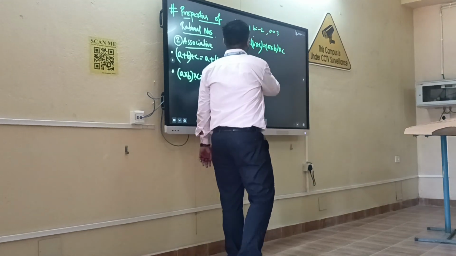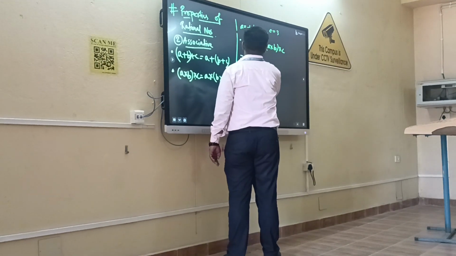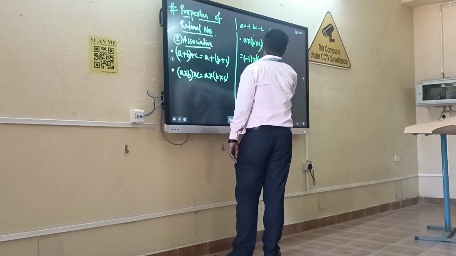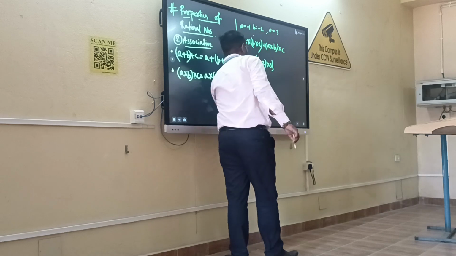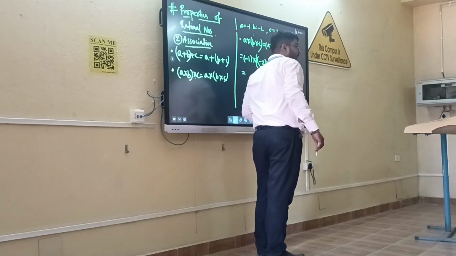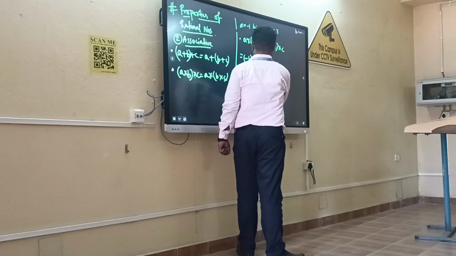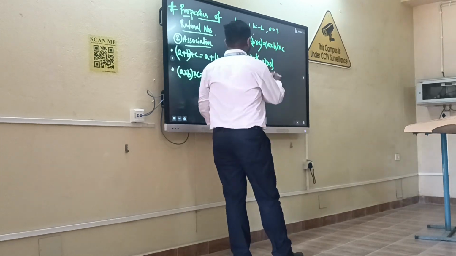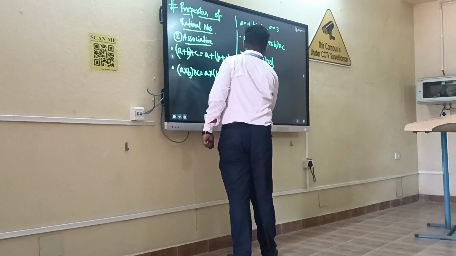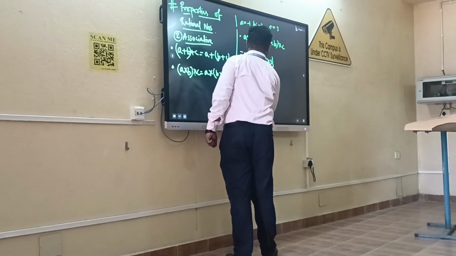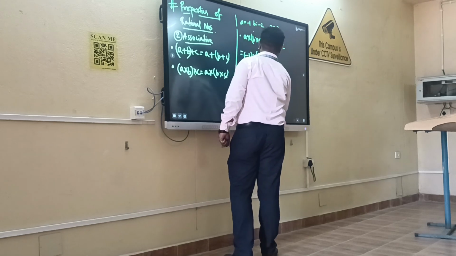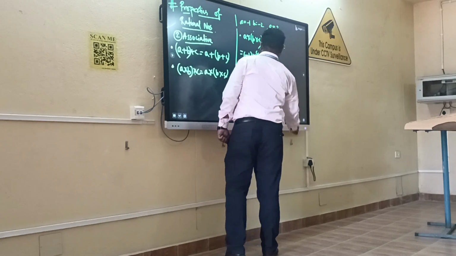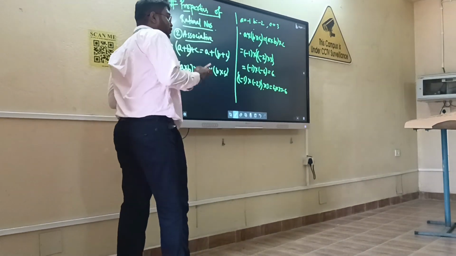Okay, so let me multiply this. -2 into 3 first one. So what will be the result? -2 into 3 is -6. -1 into -6, that is +6. Yes, good. And the next one, -1 into -2, then into 3. So +2 into 3 is 6. So you can see both conditions hold true.